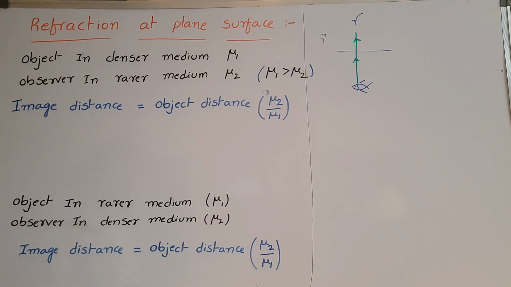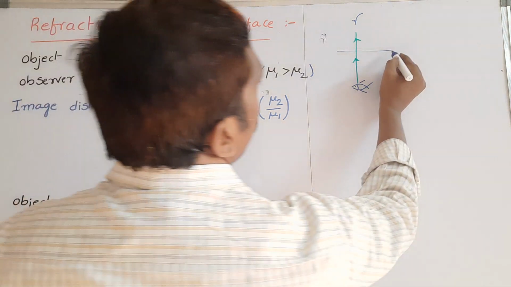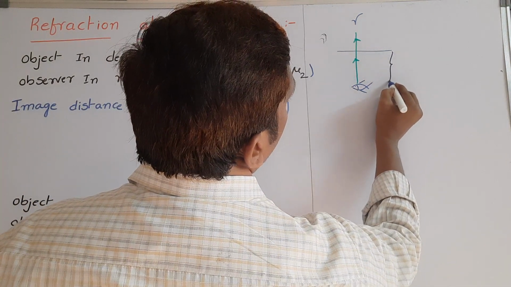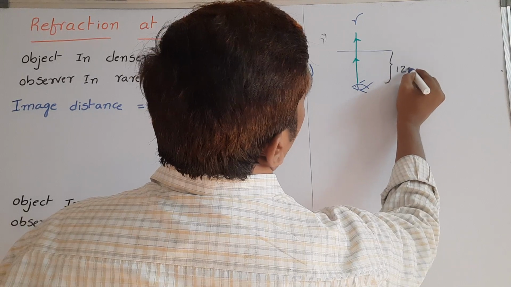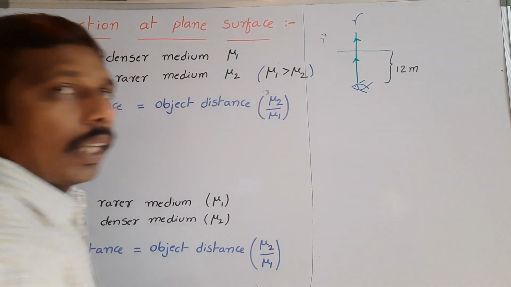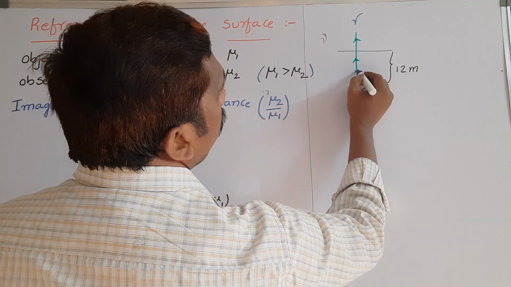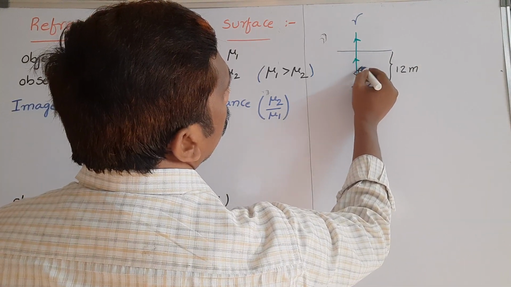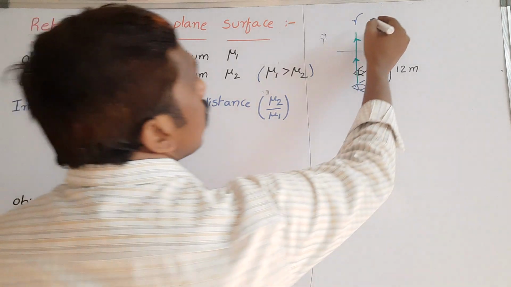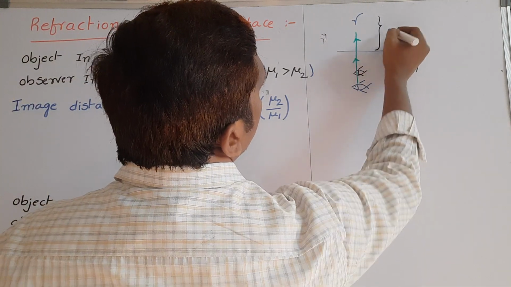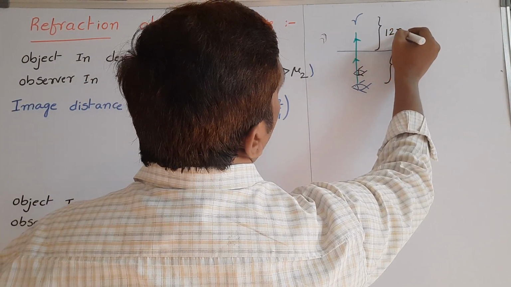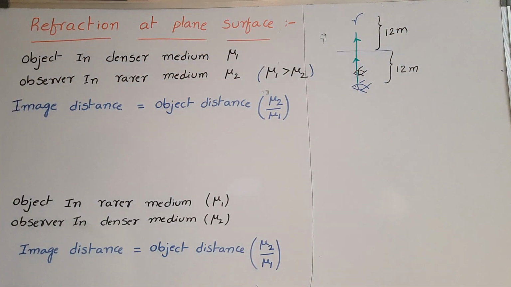So for example, a fish is at a depth of 12 meters. Already we completed this example. This fish appears at 9 meters. Suppose a bird is at a height of 12 meters from the surface of the water. At what height does it appear from the surface? Image distance is equal to object distance into mu2 by mu1.